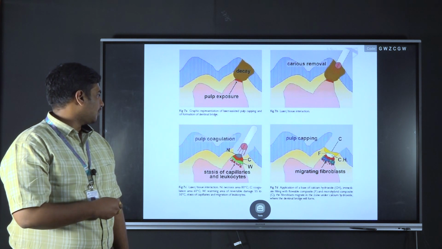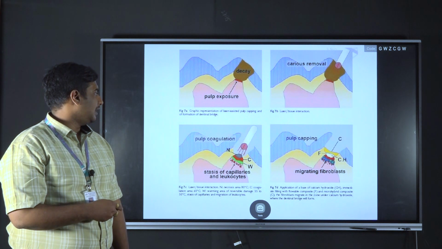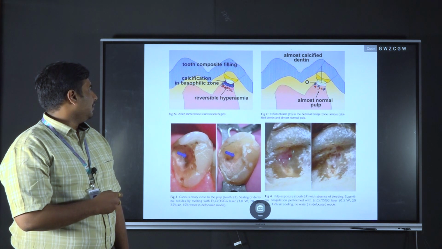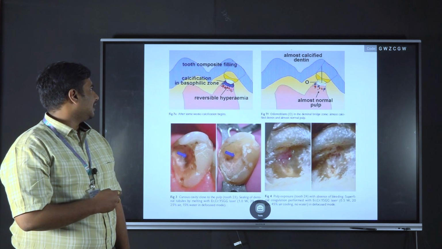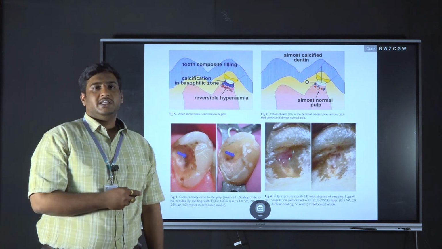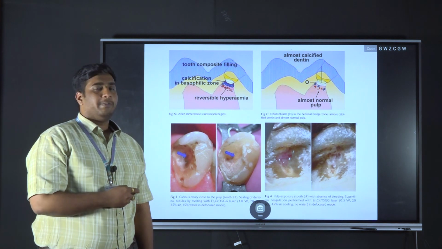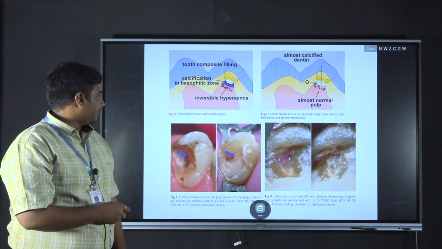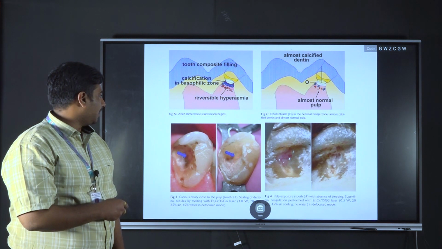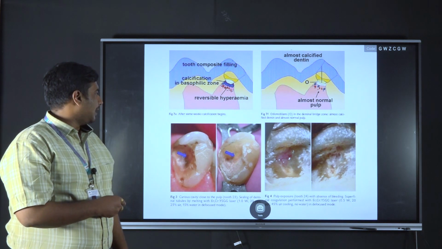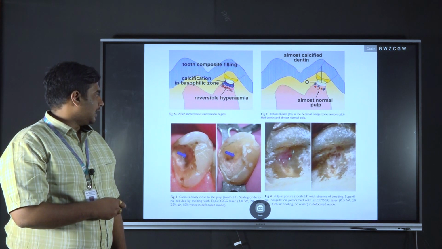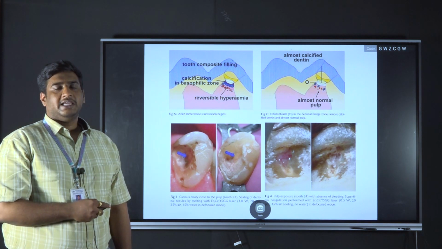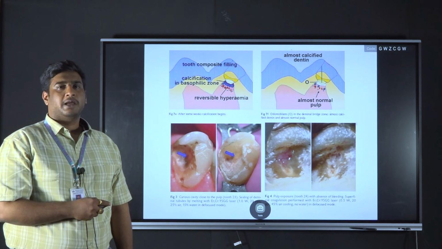which causes the stasis or coagulation of the capillaries, and leukocytes and fibroblasts will migrate to that location. After that there will be placement of calcium hydroxide as a liner, followed by the base and the restoration, which reverses the hyperemia, and over a period of time there will be almost normal pulp. This is the indirect pulp capping and direct pulp capping. In indirect pulp capping, the region which is nearer to the pulp is treated with the laser, and in direct capping the exposed site of the pulp is treated with the laser, which causes the coagulation and increases the success rate of direct or indirect pulp capping.